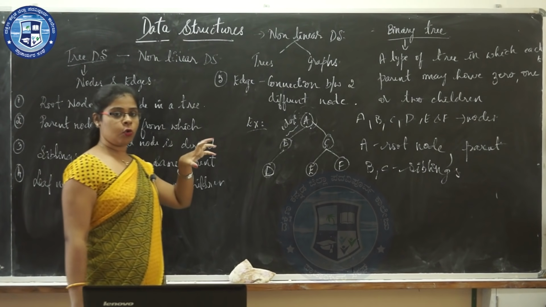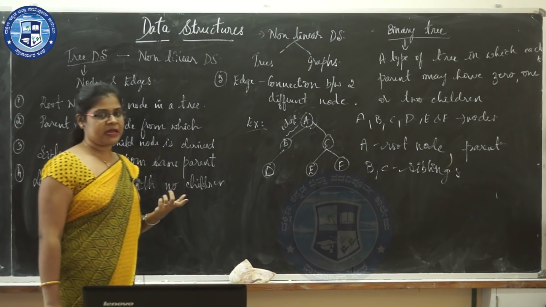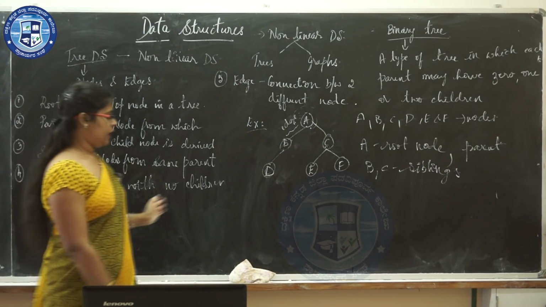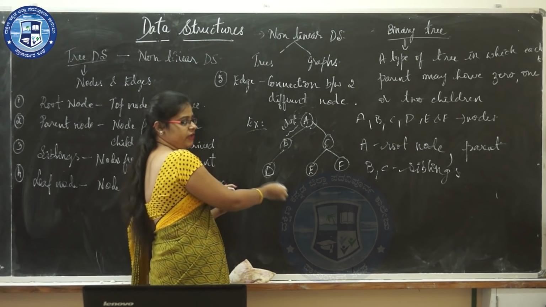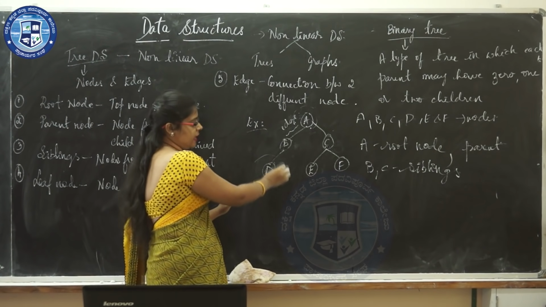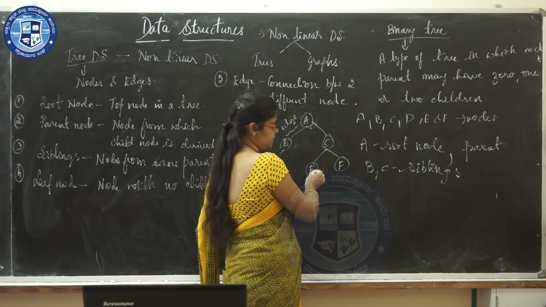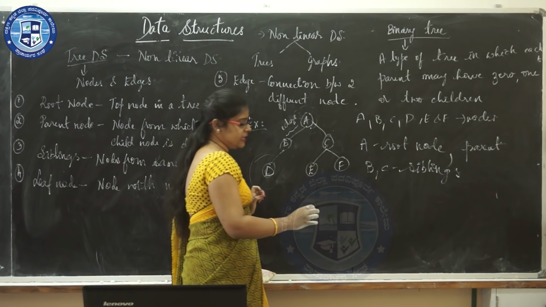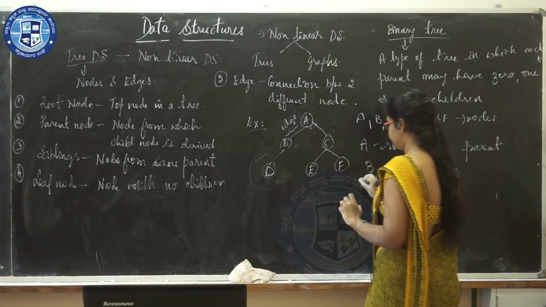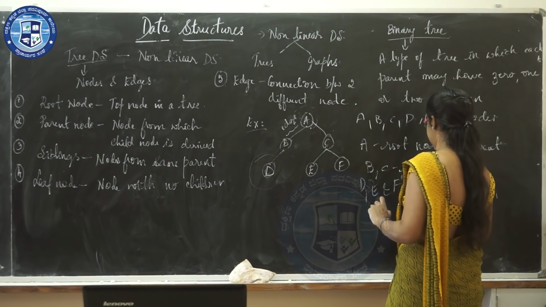So whichever node does not contain children or child is known as leaf node. Now here D. This D doesn't have any other nodes. So that has been considered as a leaf node. Even here E and F. After E and F there are no other nodes. So they are considered as leaf node. So here in this example D, E and F are leaf nodes.